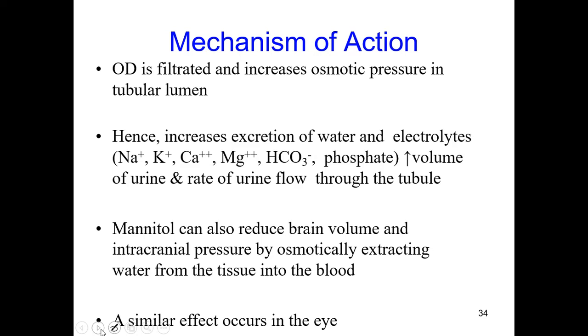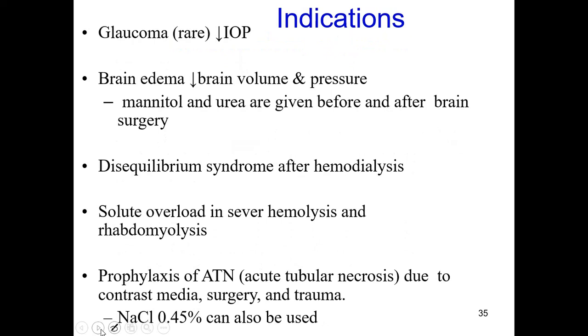Mannitol can also reduce brain volume, that is, intracranial pressure can be decreased, and glycerin has a similar effect on the eyes in glaucoma, reducing intraocular pressure. It reduces brain edema, brain volume and pressure.